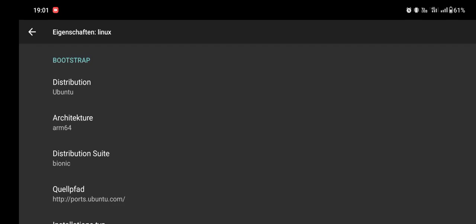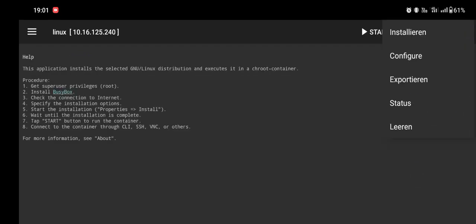So when you set it up first, you would in the beginning go to this 3 dots menu and click on install. It will run for some minutes, really also depending on your internet connection. And in the end, you would click on configure when everything's done before, and then it will install the few additional packages, like mounting the SD card if you set it up, or installing the SSH, creating your user, configuring its password, and also enabling and starting the VNC service.